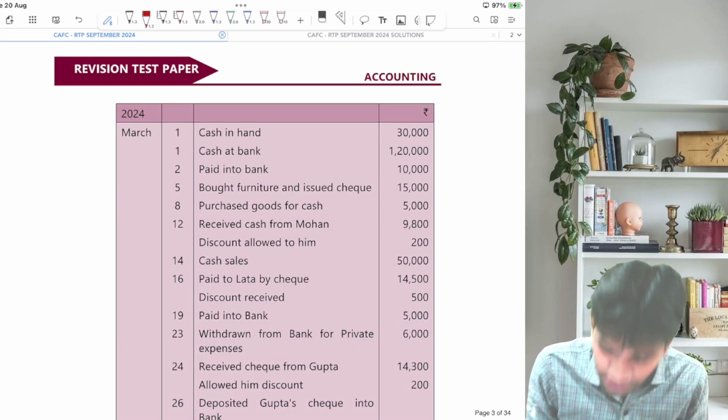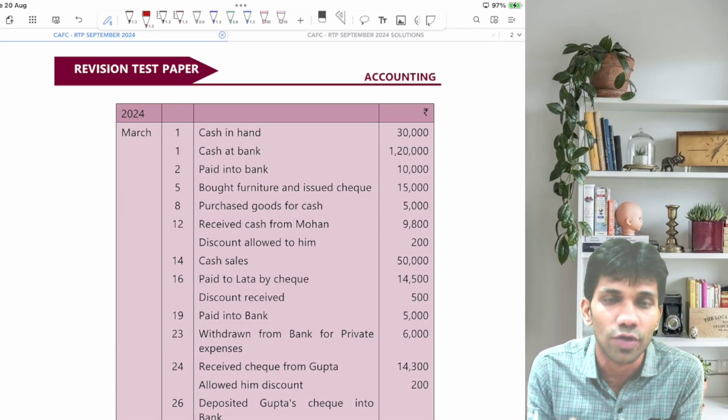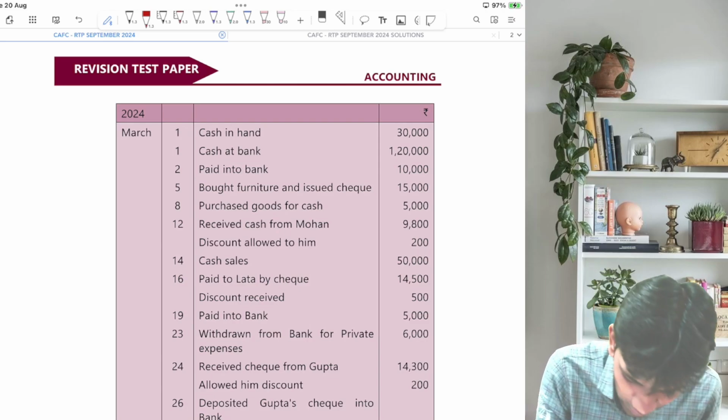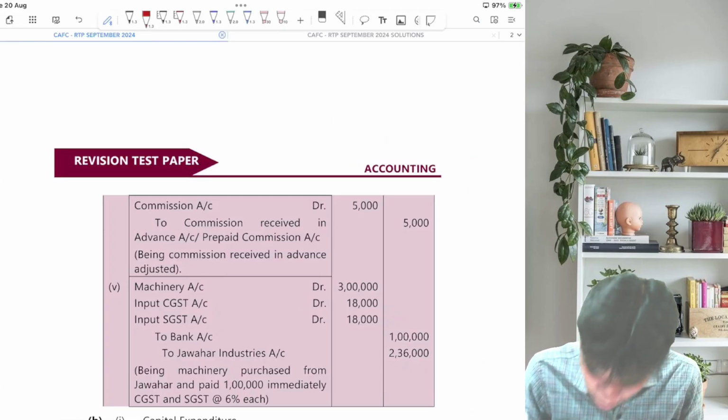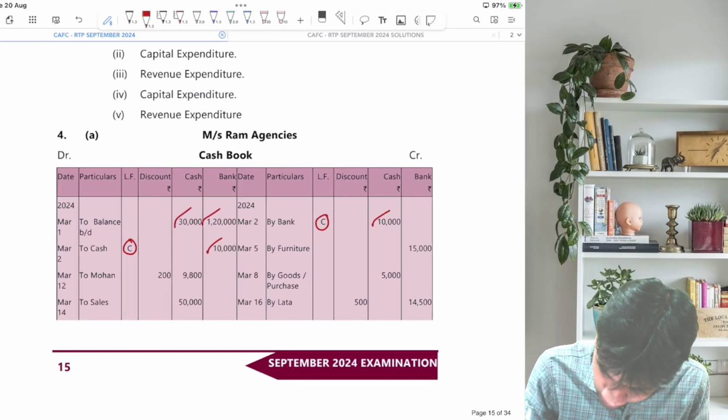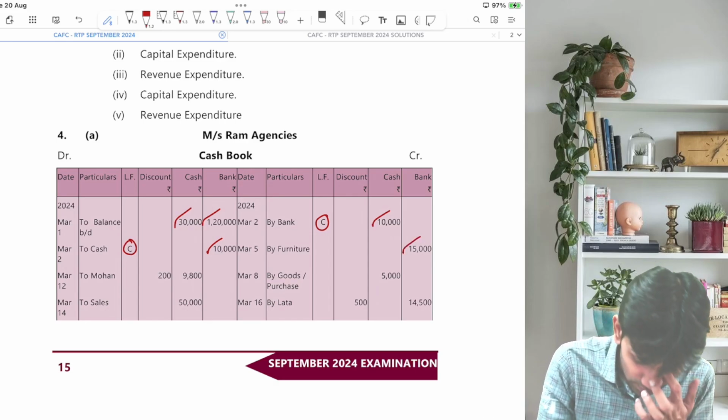Bought furniture and issued check. So we have purchased furniture and we have issued a check. So furniture account debit to bank 15,000. Can I say buy furniture? It should be in the bank column, 15,000. Next.